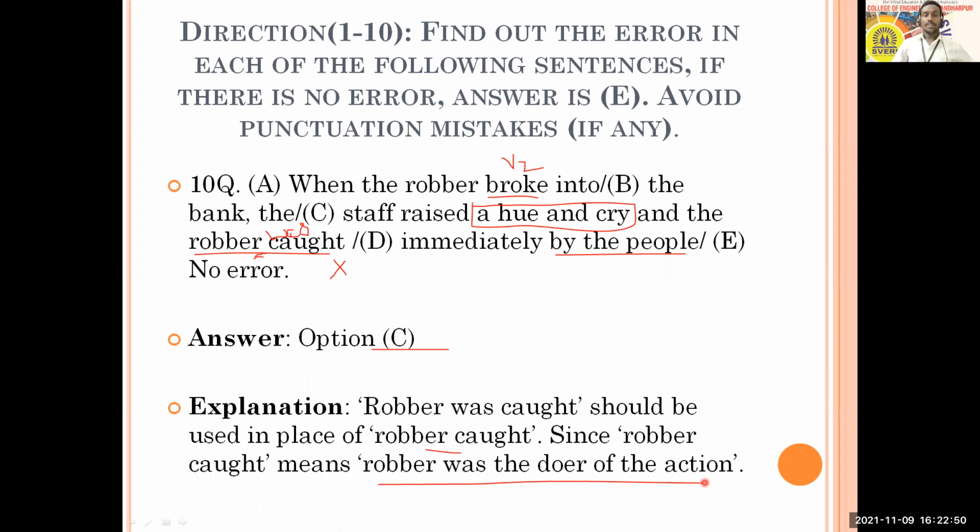All right. If you have any questions, you people can ask me. Otherwise, only 10 questions were there. Maybe if you want, we will take more questions. Otherwise, we'll go for next topic here. After voice, we'll go for types of sentences.